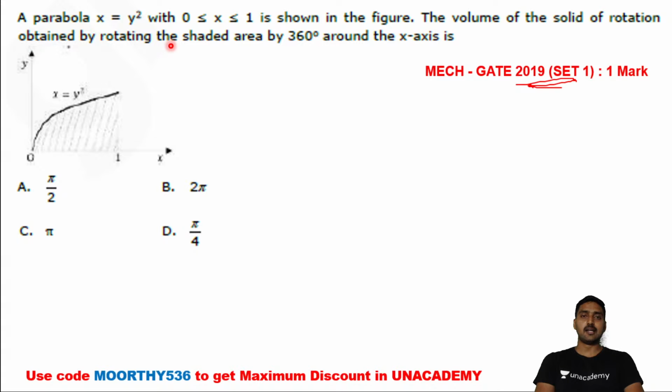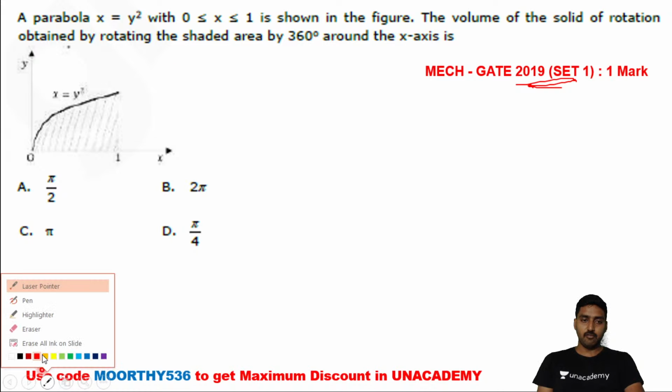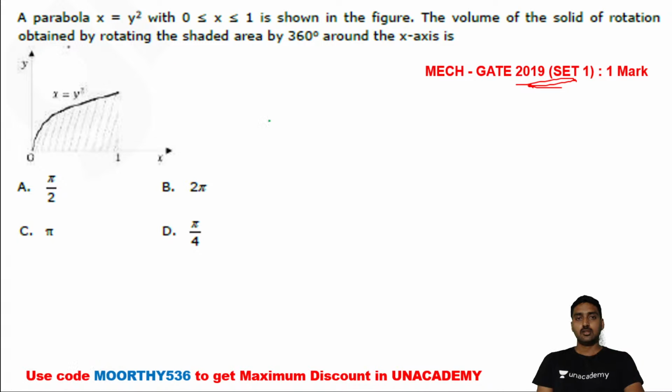Here also we are revolving around the x-axis, so we use the same volume formula. The volume is equal to integral a to b pi into y square into dx, right?